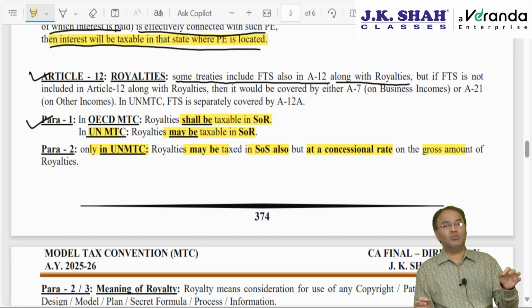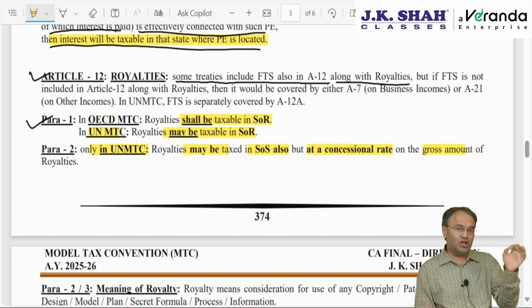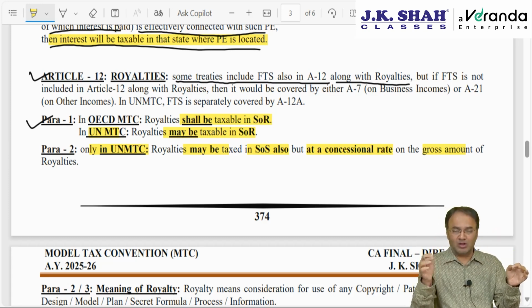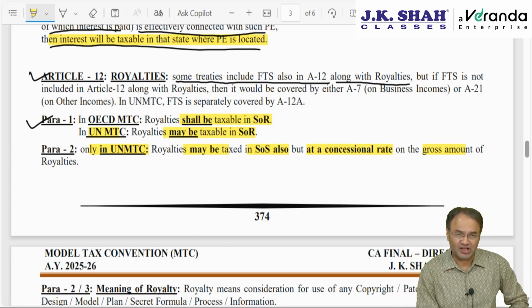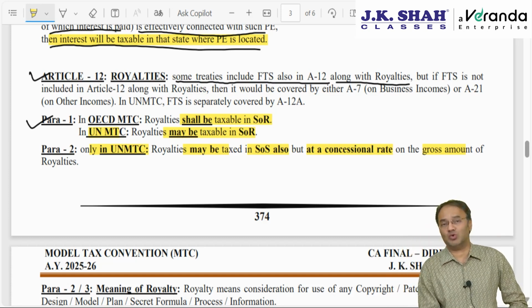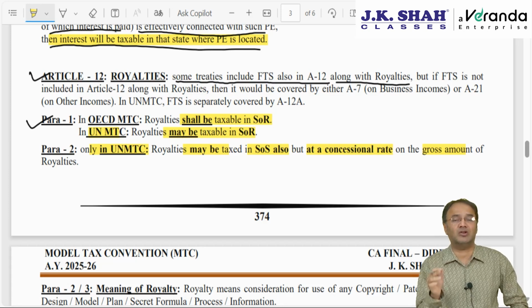So as per the OECD model, it can be taxed only in SOR. As per the UN model, it can be taxed in SOR as well as SOS. The second para, which is there only in the UN model, says SOS can also charge tax, but at a concessional rate. How much concessional rate? The maximum rate is to be determined as per bilateral negotiations.